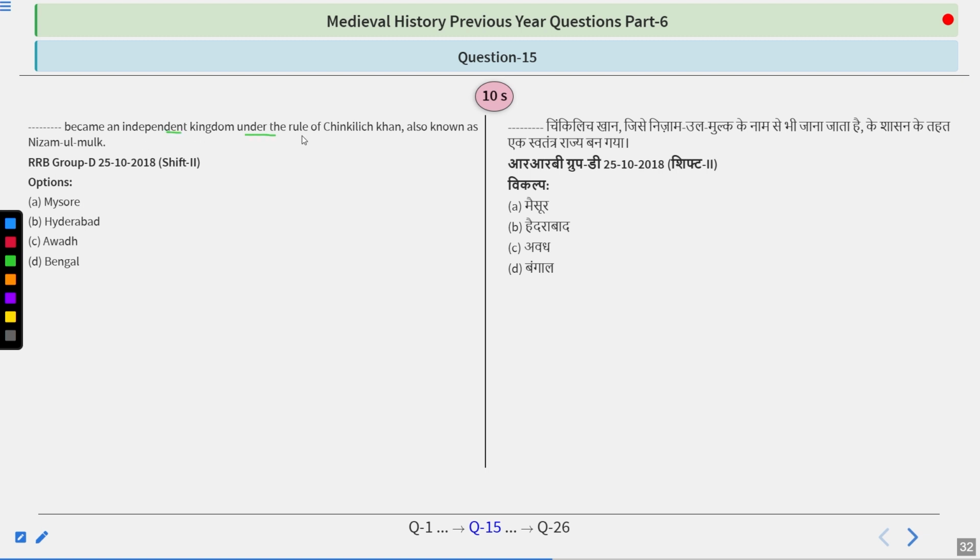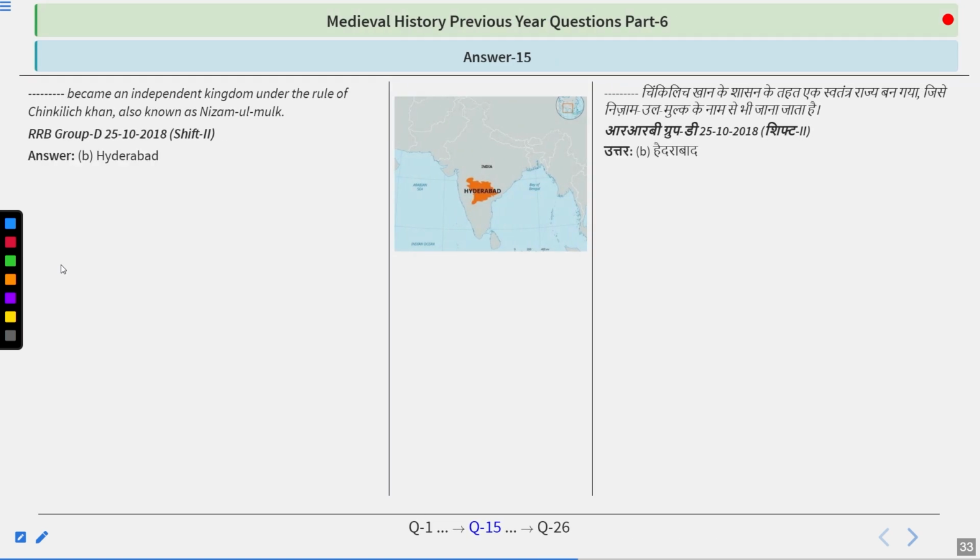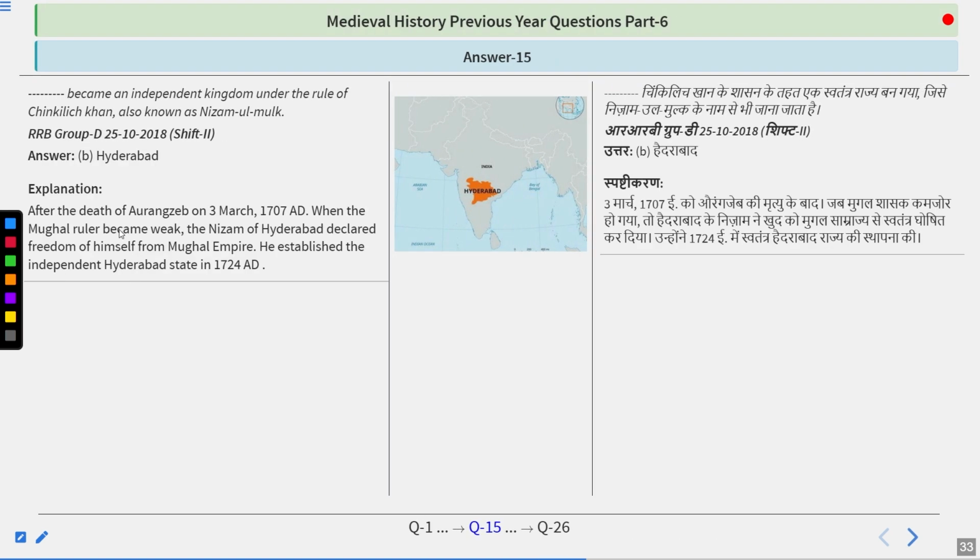Dash became an independent kingdom under the rule of Chin Qilich Khan, also known as Nizam ul Mulk. Options are Mysore, Hyderabad, Awadh, or Bengal. Very easy question. If you have figured it out, just try to find out the answer once again. Then, if I just give you a hint, Nizam is a word that is mostly associated with only one word, that is Hyderabad. So by that you can figure out this question.